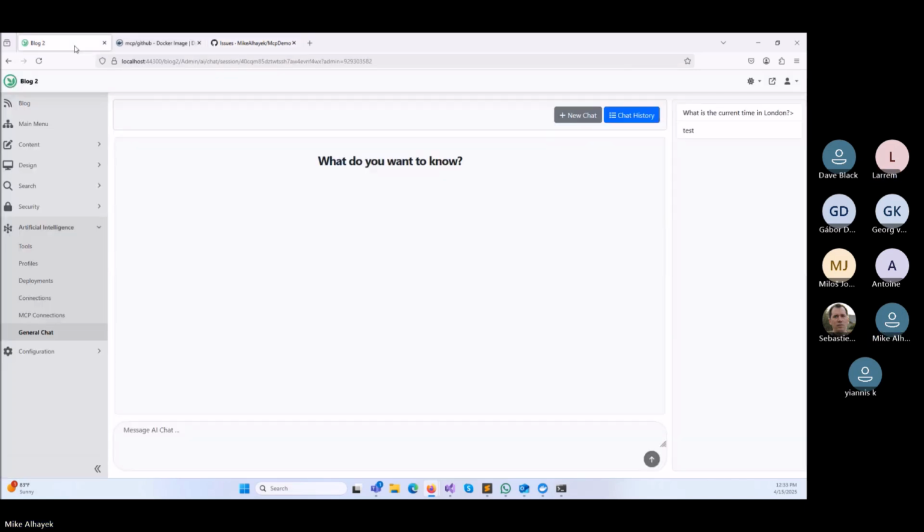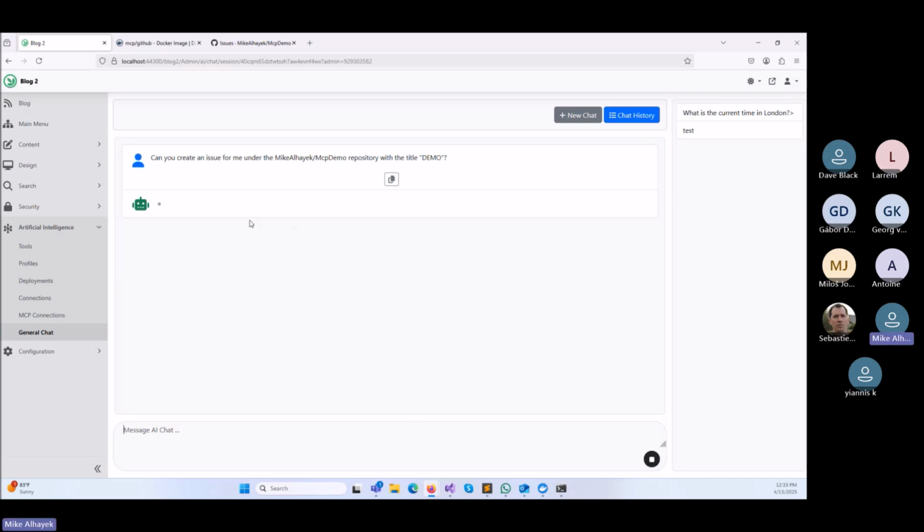So I can go back here and I can say, can you create an issue for me under the microbyte, was it MCP demo repository with a title demo? And let's see what happens.